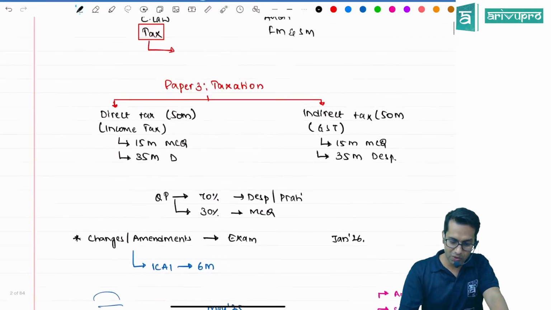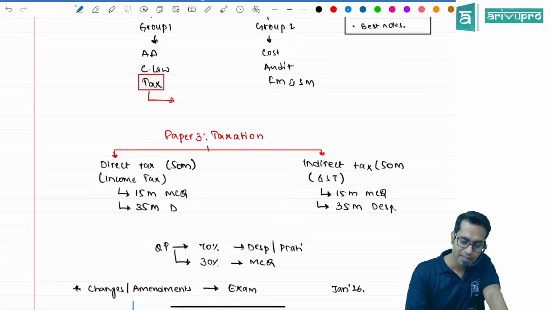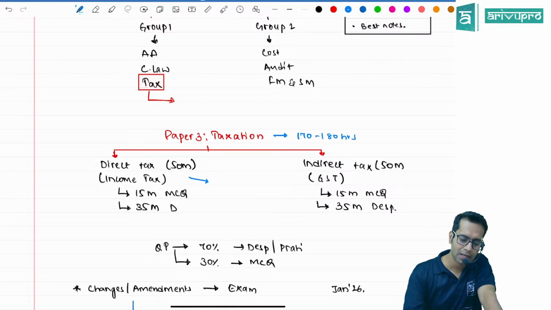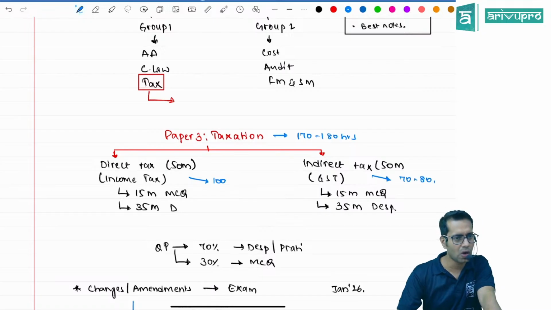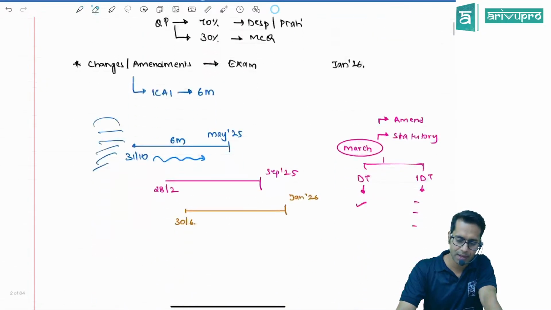One more question you didn't ask, but I'll tell you. Sir, how many hours will you take for this taxation, sir? On an average, 170 to 180 hours I'll take. So wherein DT will be for 100 hours and GST will be for 70 to 80 hours. Okay, so accordingly we will be completing the syllabus.